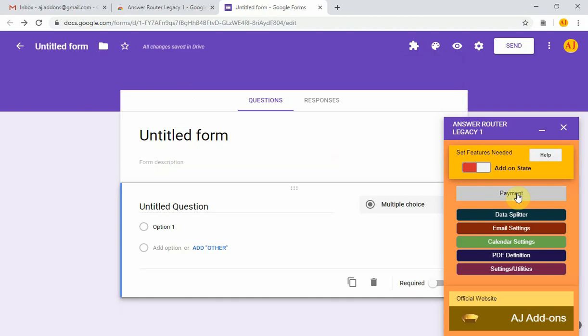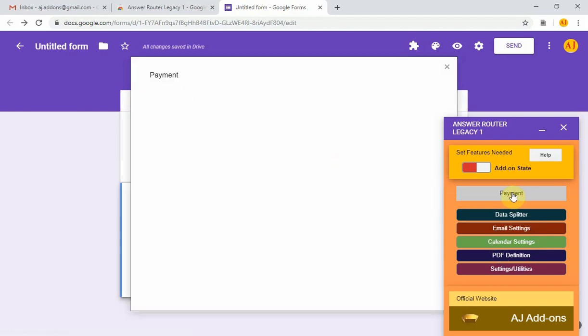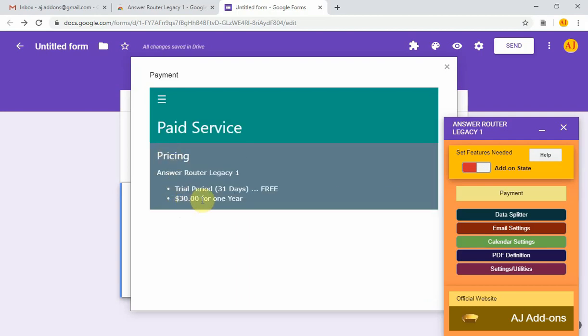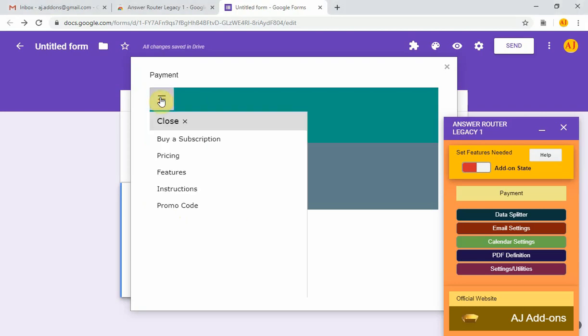This is a paid add-on. It has a 30-day trial period. So you can use it for 30 days for free. If you want to make a payment, click the payment button. The payment dialog will open. You can look at the pricing, features, payment instructions, or buy a subscription. Pricing is $30 for 1 year. If you want to make a payment, go to buy a subscription.